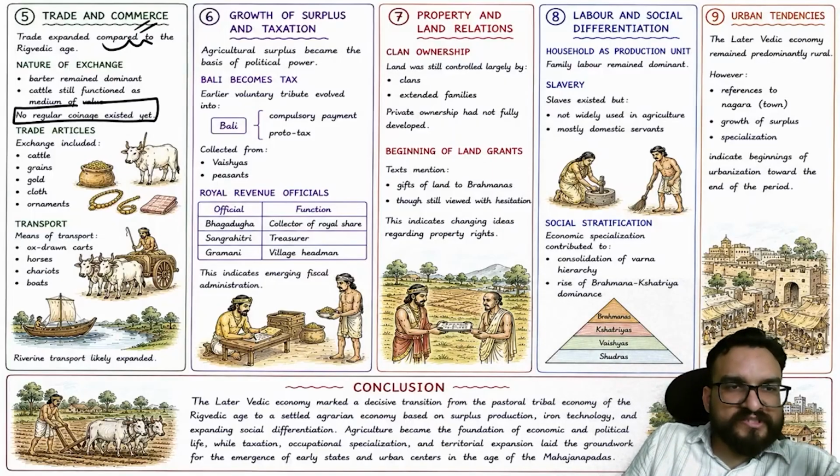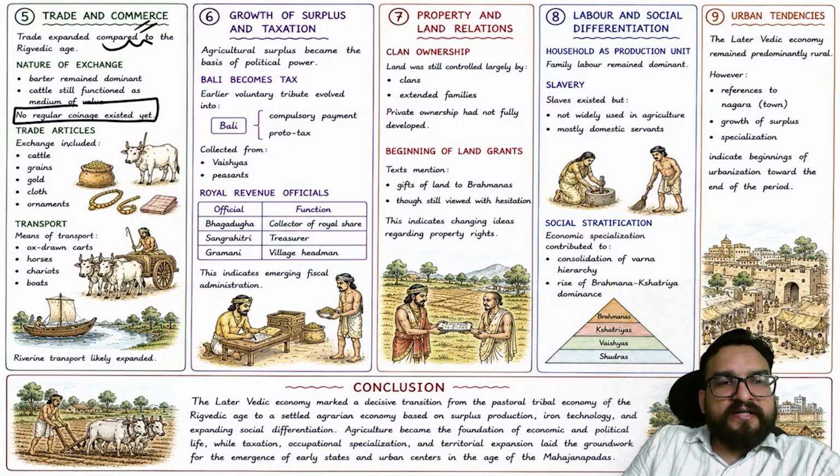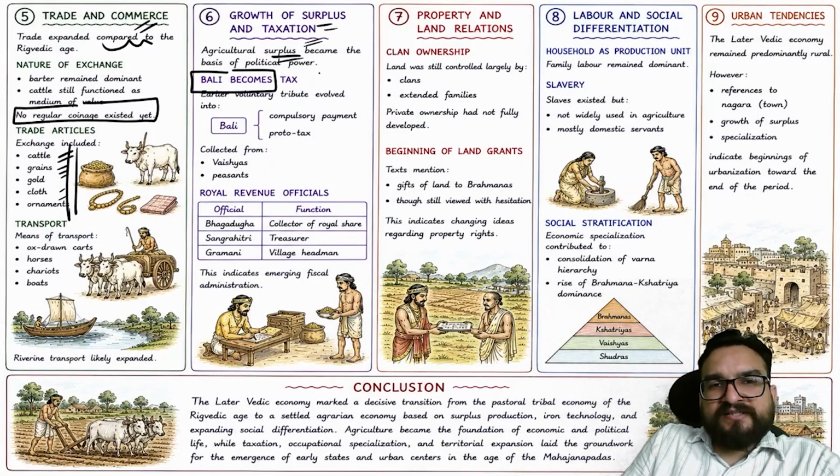No regular coinage was there, right? The trade articles exchanged include cattle, grains, gold. All this is normal information, right? Growth of surplus and taxation: you will find agricultural surplus was there. So bali does not become the tax, but one term you will find is bhag. Okay, bhag will become famous, guys.